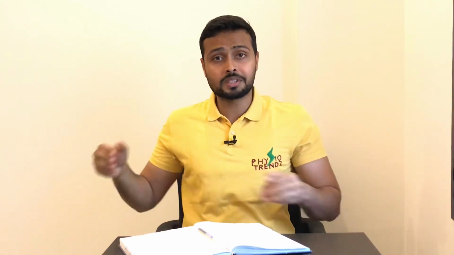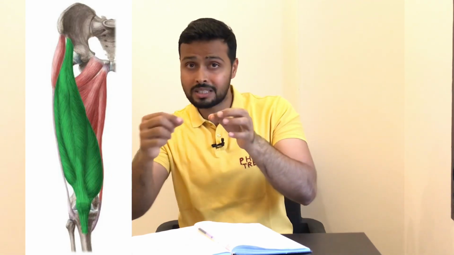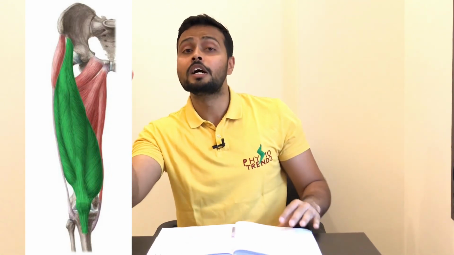Now here we need to understand what will happen if there is spasticity of quadriceps. Quadriceps are attached on the anterior part of the femur and the tibia. Basically the quadriceps tendon comes and attaches on the tibial tuberosity, right? So it is going to pull the tibia in the anterior direction, which is exactly what happens in genu recurvatum. So if spasticity of quadriceps muscle is present, it can cause genu recurvatum.